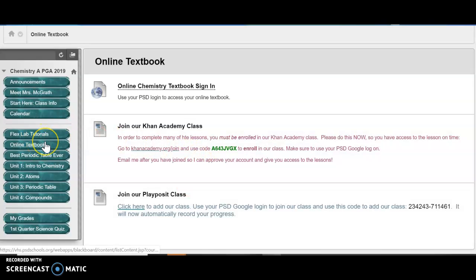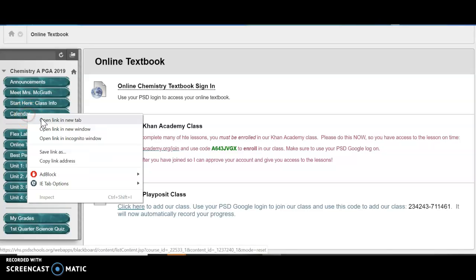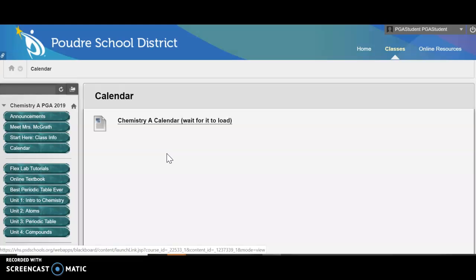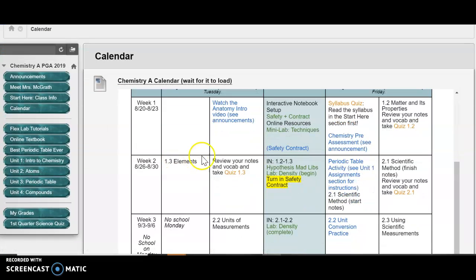So let's say you've read your notes and you've read 1.3 and you've taken your notes, and now we need to take that quiz. And if we open our calendar into another tab, so we can pop back, refresh our memory, we'll see that, okay, that was Monday's work.